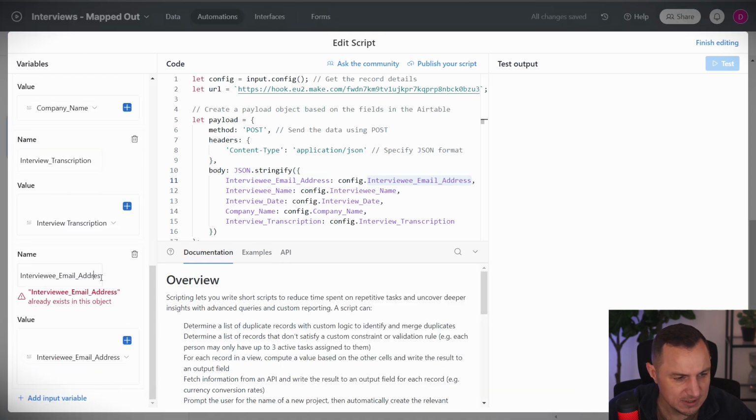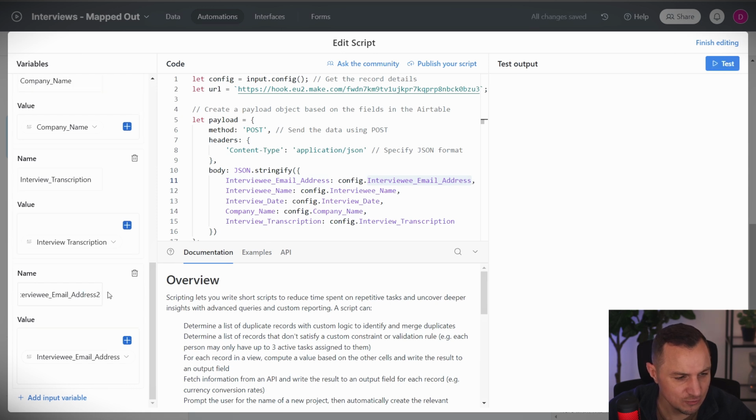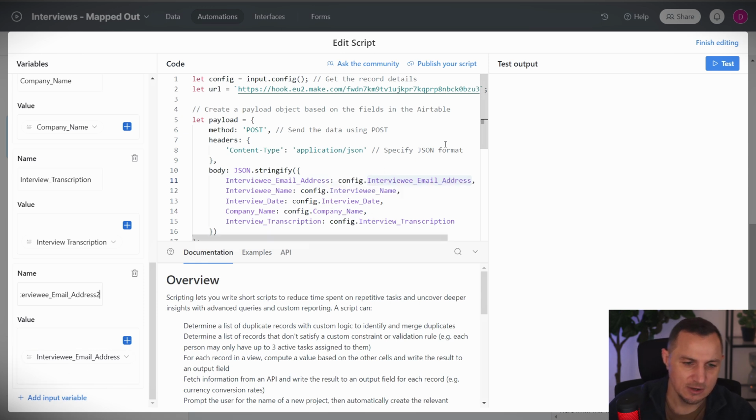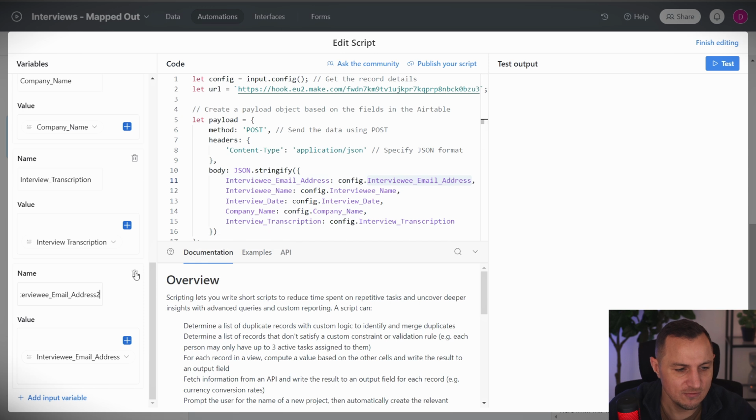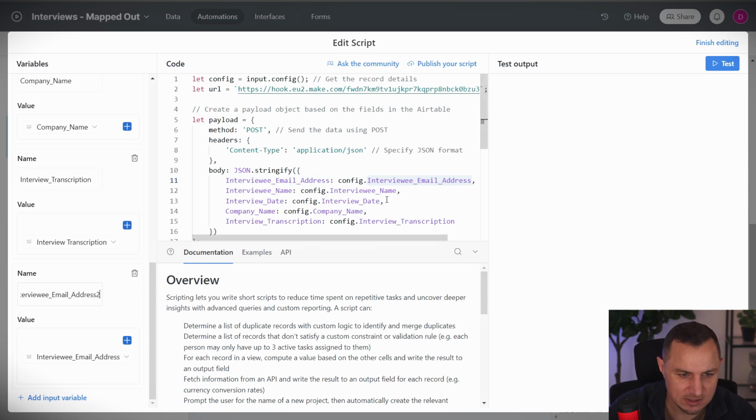As this already exists, I cannot have this name twice, so I'm going to call it address 2, for example. And then you create this input. Then you can use it inside of your code. You don't need to write the code. You can just copy the code as it is right here.